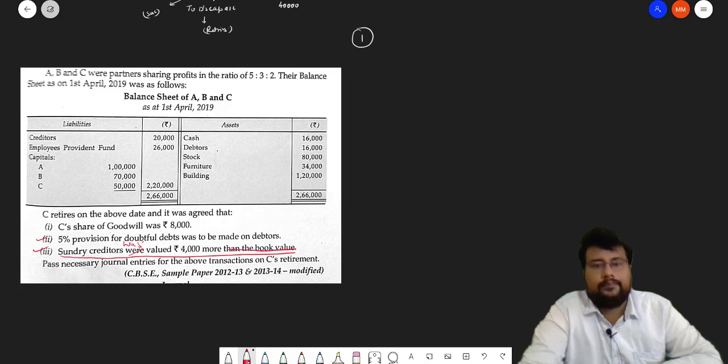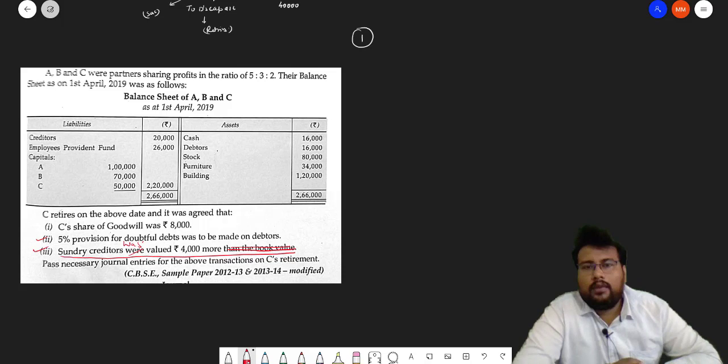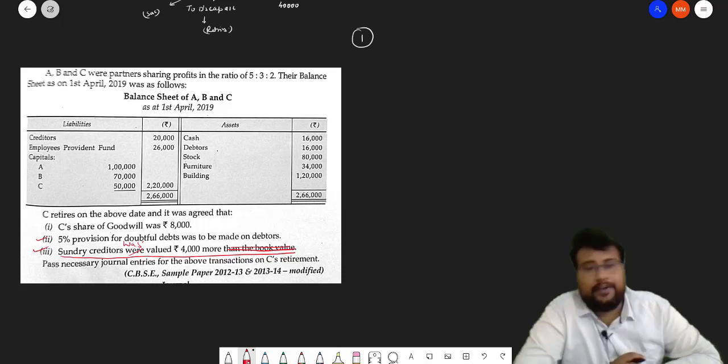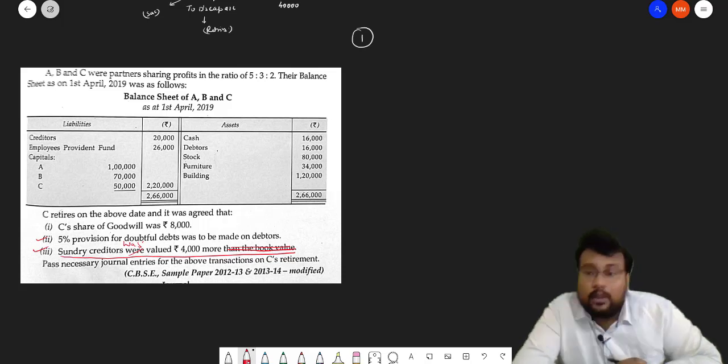Cut this line because that will not match with the solution. Sundry creditors was valued 4,000 more. The answer of this particular question is given different, but if we go with this particular line, it will come different.